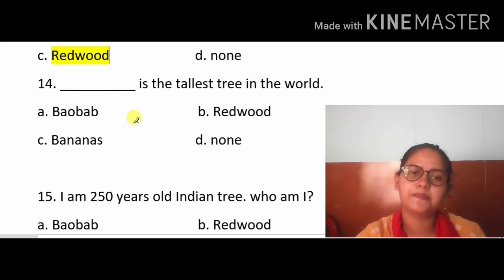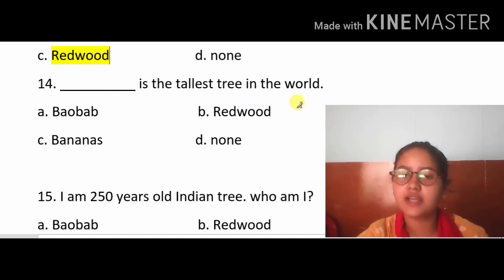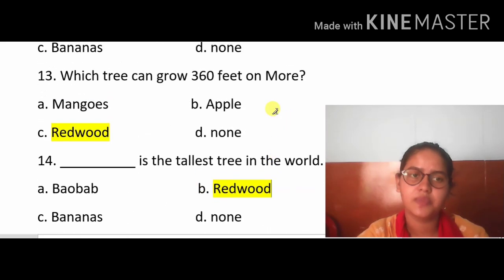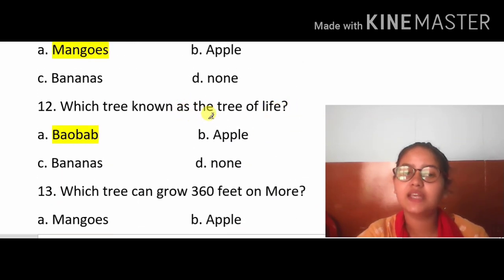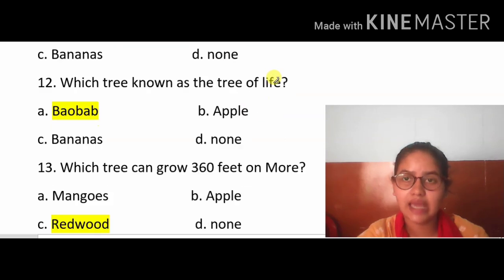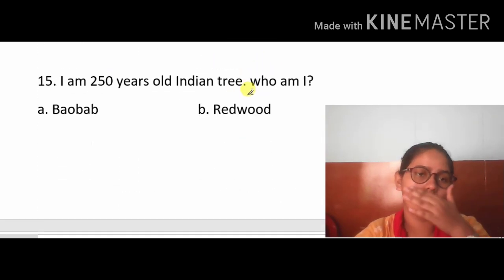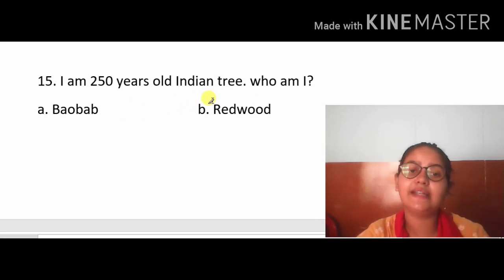C answer is right. Now, dash is the tallest tree in the world. Which one is known as the tallest tree in the world? Redwood. Okay. We learn now that they are special trees. Why are they special? Because the redwood is the tallest tree in the world, and it can grow 360 feet and more. And baobab is known as the tree of life because it can store approximately 1 lakh liters of water in itself.